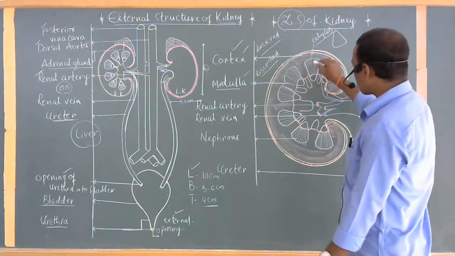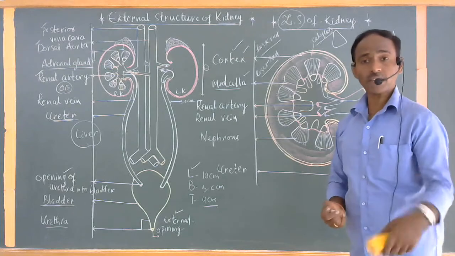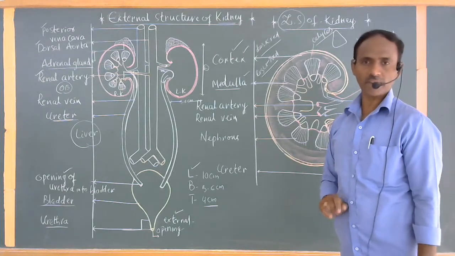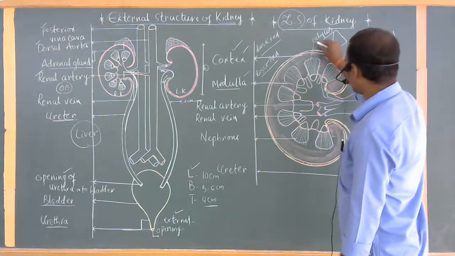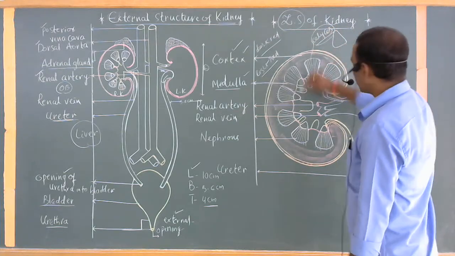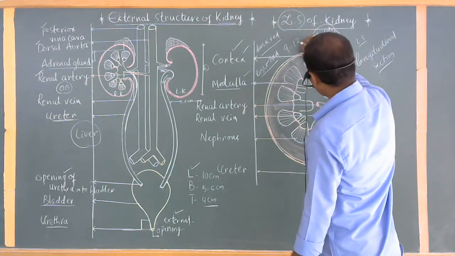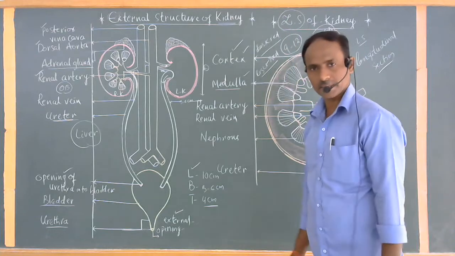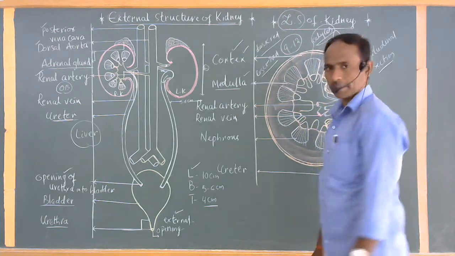Calyces, which are completely similar to the sepals of flowers. Those look like calyces, that's why these are also commonly called calyces. Nearly 9 to 12 pyramidal-like structures are present, also commonly called the calyces.